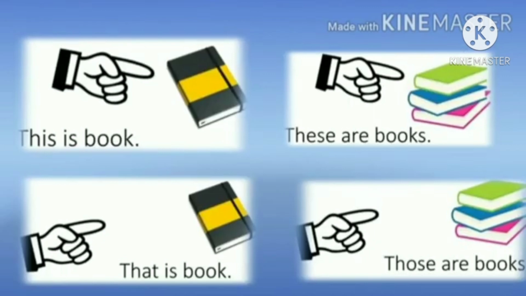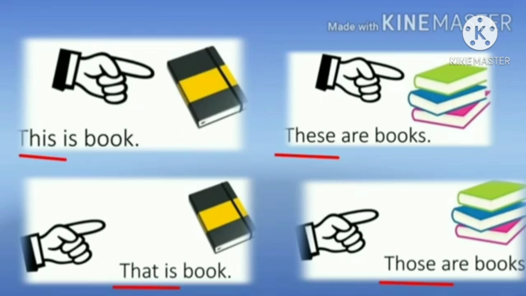Now read these sentences. This is a book. These are books. That is a book. Those are books. Children, the words this, that, these and those are used to point out the objects.